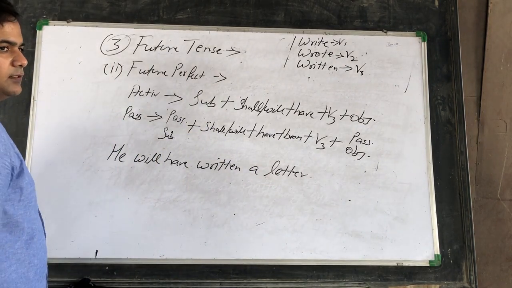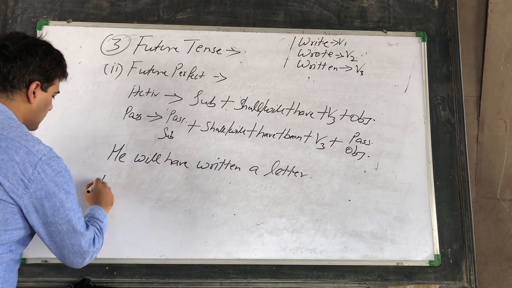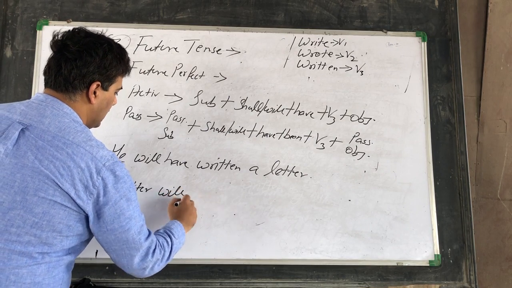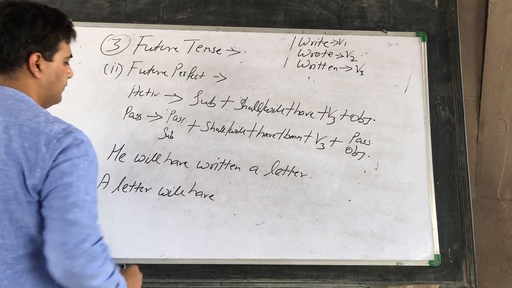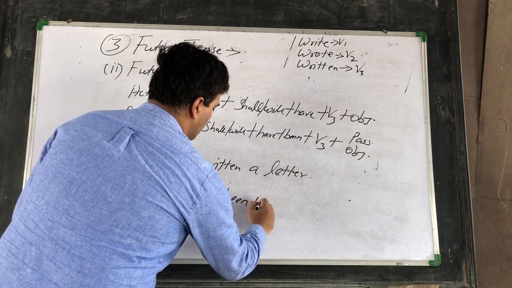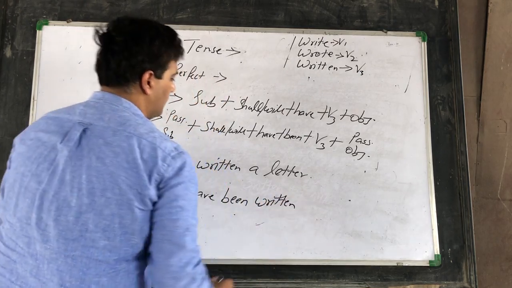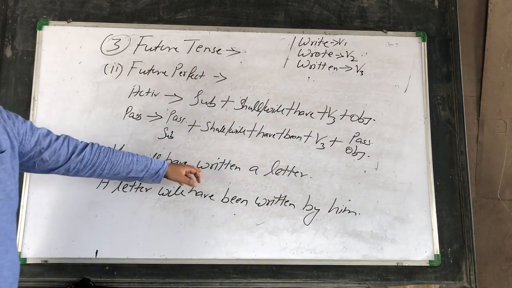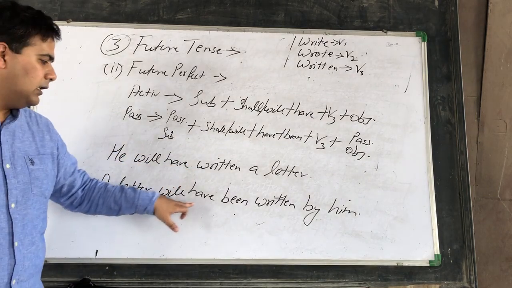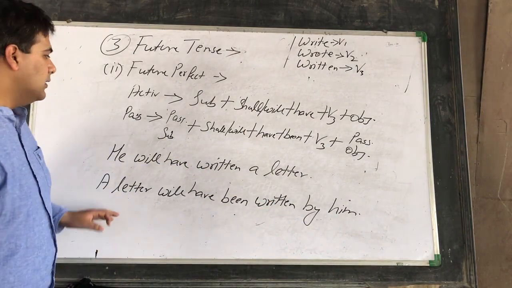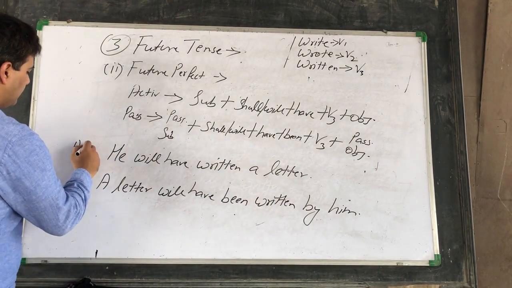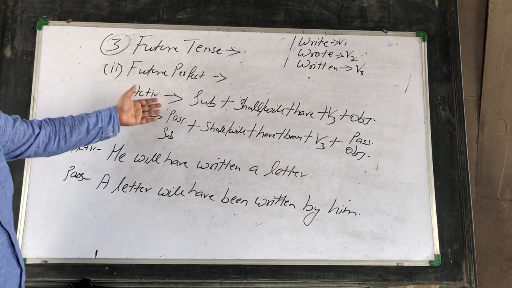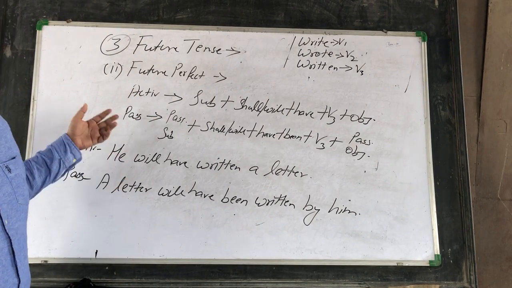A letter will have been written by him. So this is in active and this is in passive. Fine. So this is how we have changed the future perfect tense into passive voice.